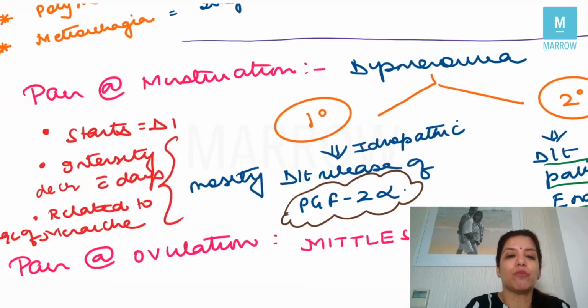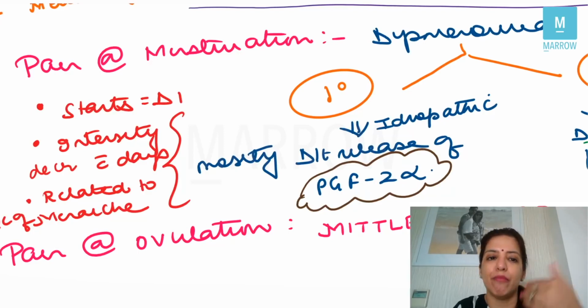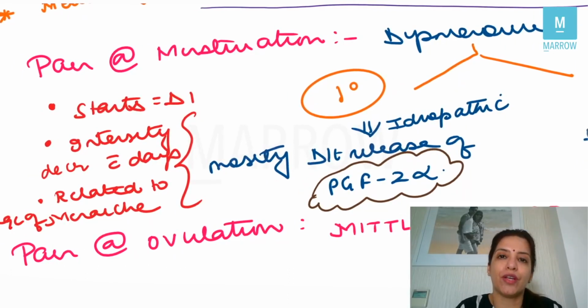Now about primary dysmenorrhea, you have to know that the pain begins on day 1 of the cycle. So whenever a female bleeds, that is called day 1 of the cycle, right? So bleeding doesn't happen at the end of the cycle, bleeding marks the beginning of the cycle, right? Now, in case of primary dysmenorrhea, pain will start on day 1 of the cycle, and as the bleeding progresses, as the number of days passes, the intensity of the pain will decrease.